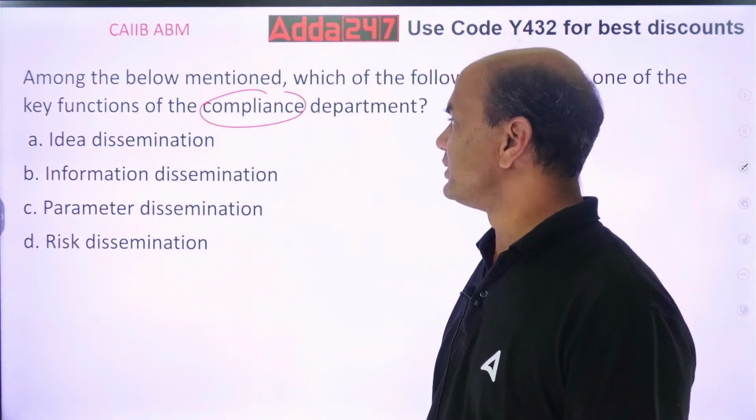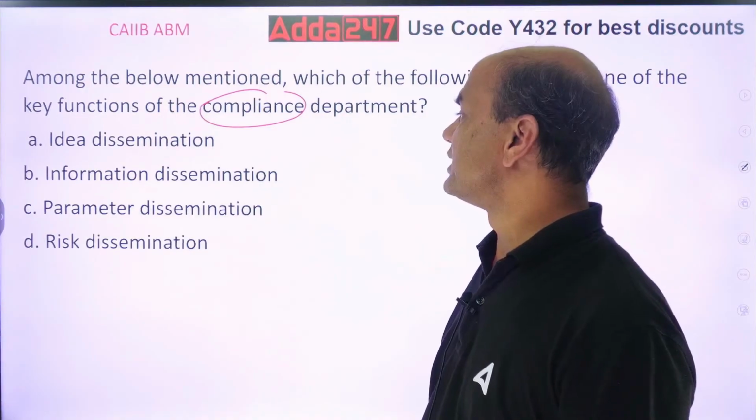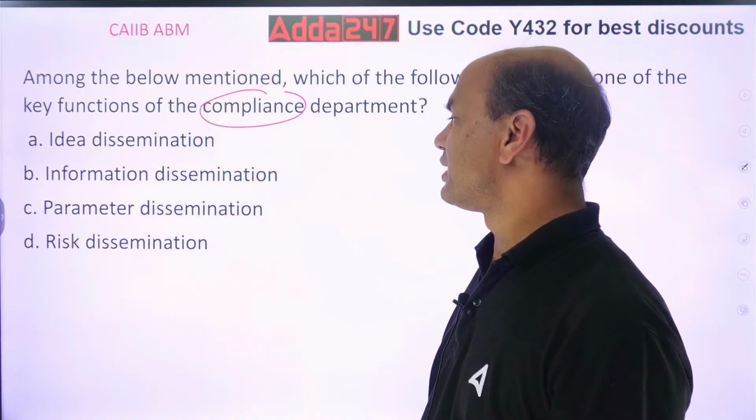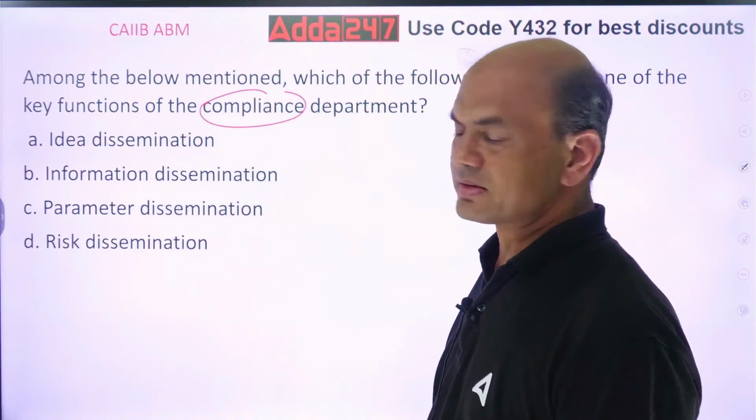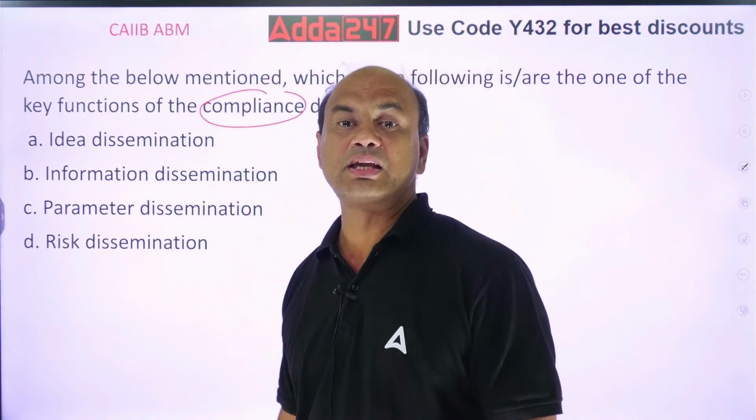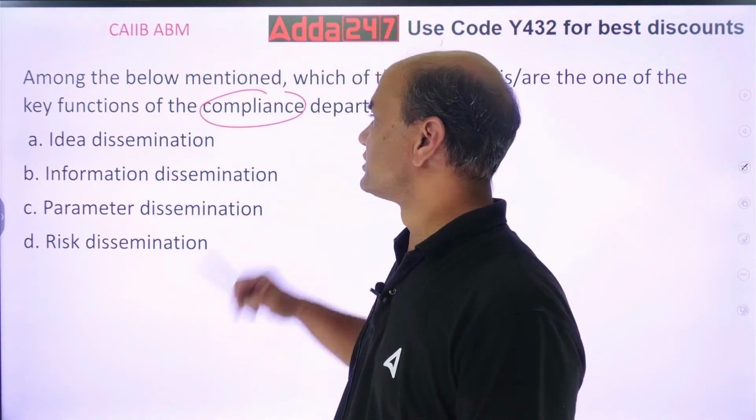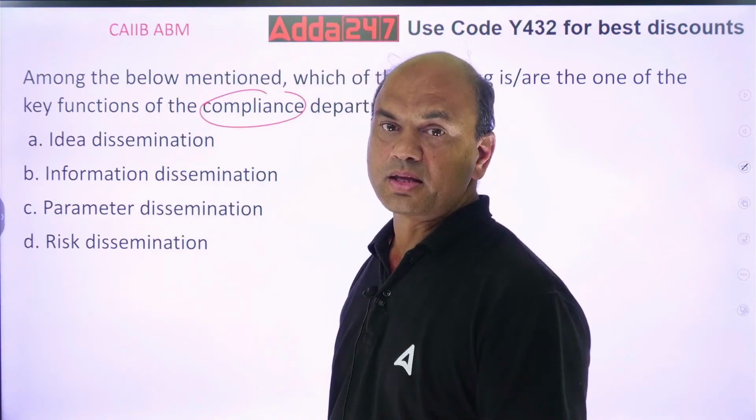Idea dissemination, information dissemination, parameter dissemination, and risk dissemination. Which of them is the key function? The key function is,